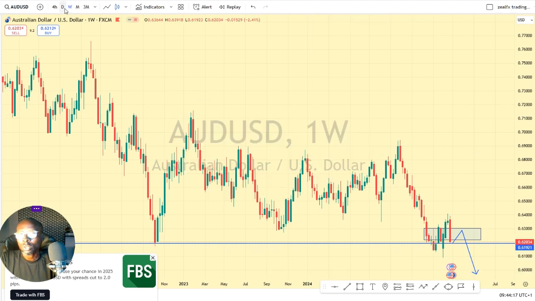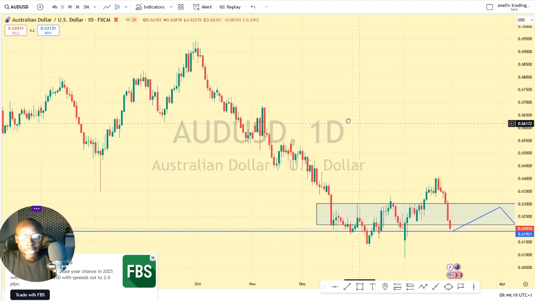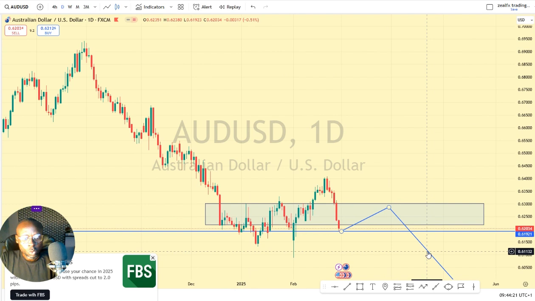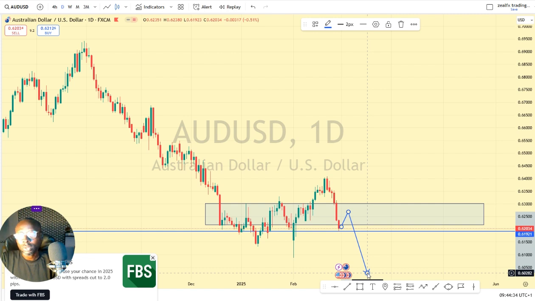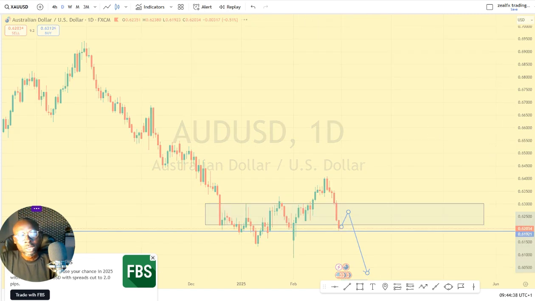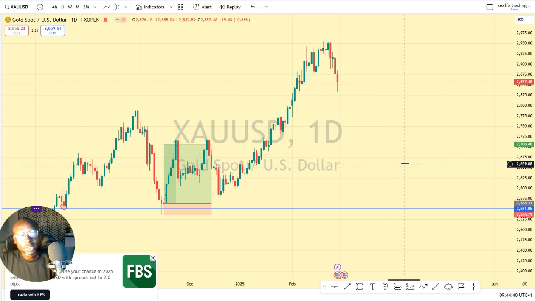So let's look at the daily chart of the Australia USD. On my daily chart, we can see price has also closed below a higher low. So long as price has closed below this higher low, we expect Australia USD to resume downtrend movement, and we expect price to do a retest of any of this zone before we see price pushing lower. So look out for selling opportunity on the Australia USD this week. So let's look at our next pair, which is the Gold USD.